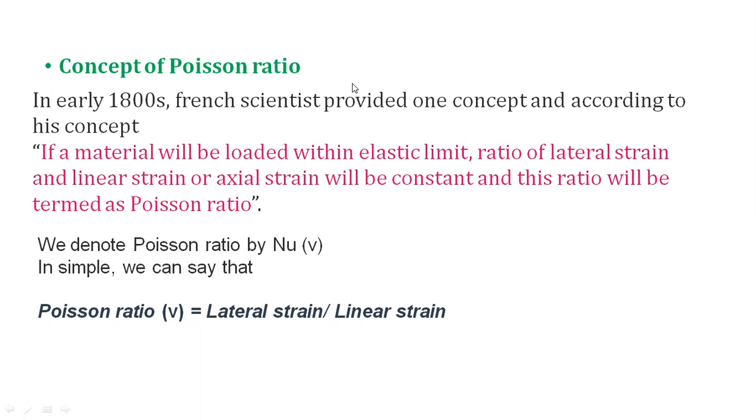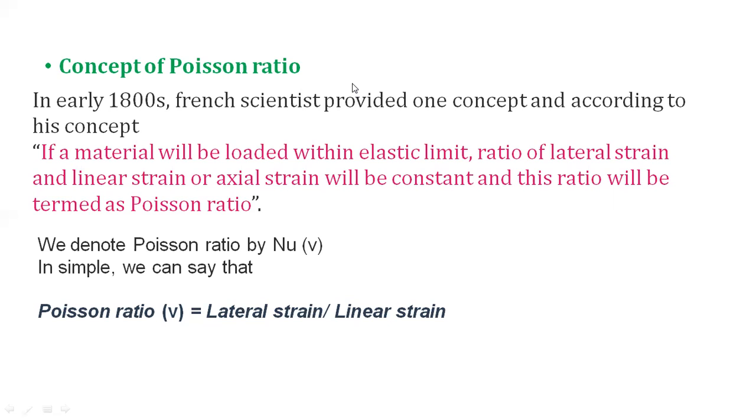And if we see the unit, the numerator is strain and the denominator is also strain, and there is no unit for Poisson's ratio, as there is no unit for strain. So, what is this lateral strain and what do you mean by linear strain? If we take a three-dimensional object, you can find different types of dimensions, lateral dimensions and linear dimensions or longitudinal dimensions. So what are linear dimensions and what are lateral dimensions?